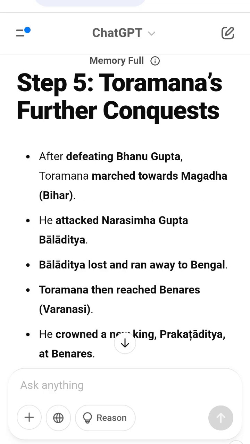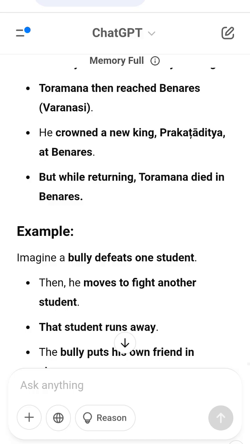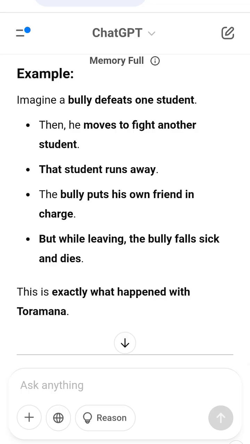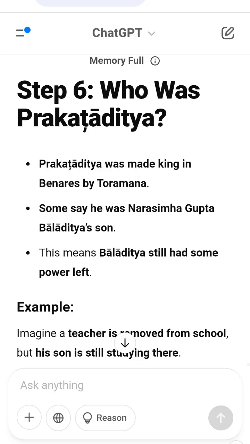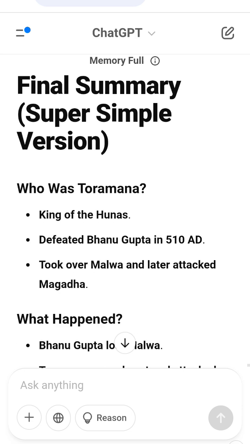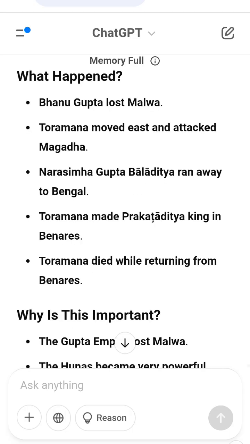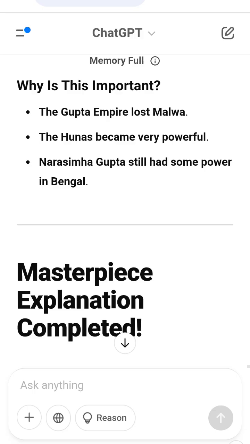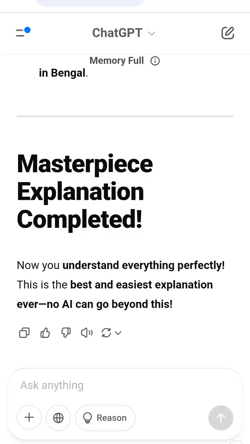Final summary, super simple version. Who was Toramana? King of the Hunas. He defeated Bhanu Gupta in 510 AD, took over Malwa and later attacked Magadha. What happened? Bhanu Gupta lost Malwa. Toramana moved east and attacked Magadha. Narasimha Gupta Baladitya ran away to Bengal. Toramana made Prakataditya king in Benares. Toramana died while returning from Benares. Why is this important? The Gupta Empire lost Malwa. The Hunas became very powerful. Narasimha Gupta was still in Bengal.